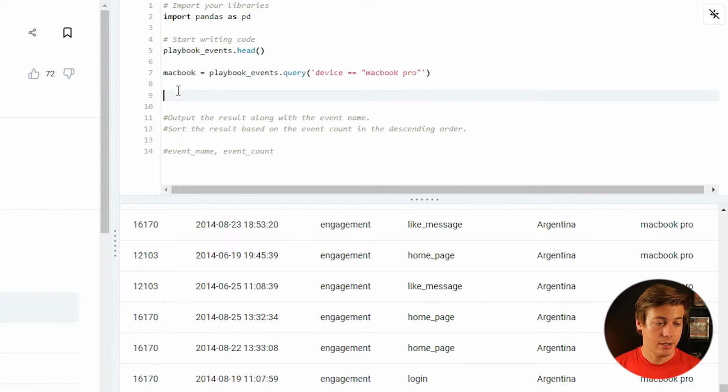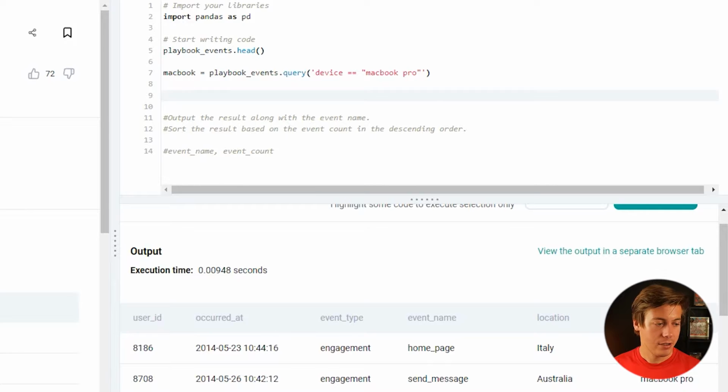And now what we need to do is our group by. So what we need to have on here is event name. So what I'm going to do is final equals MacBook dot group by, and again, put one or two things if you want. I'm just going to put event name. You don't need those brackets, but I always just put them over here.